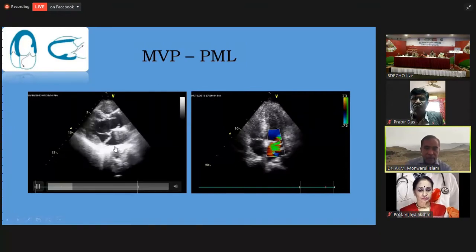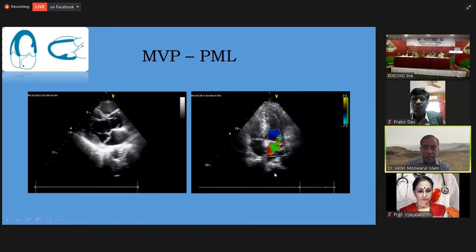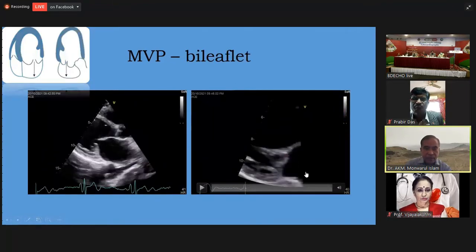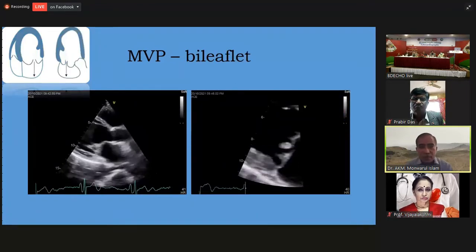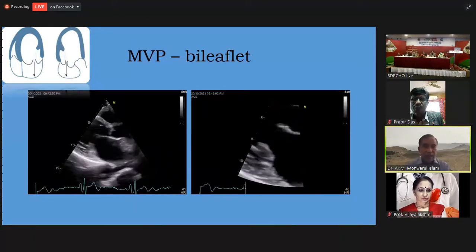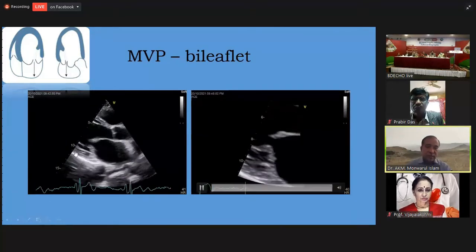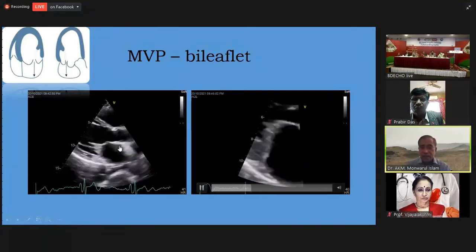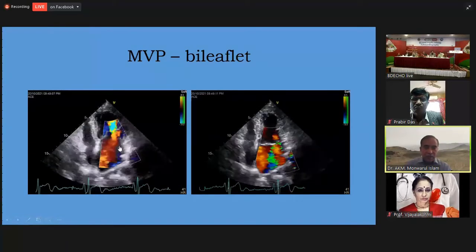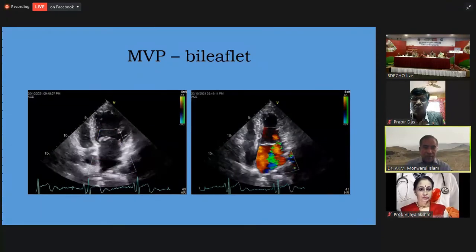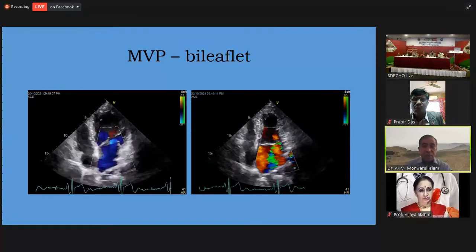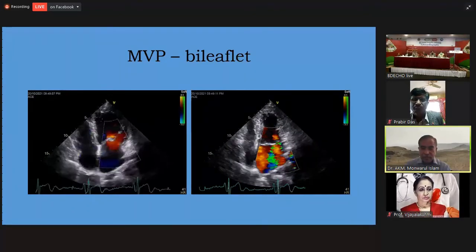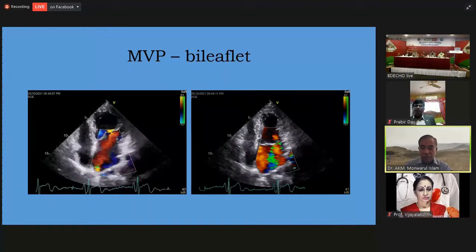Here you are seeing the prolapse of the posterior mitral leaflet, and this is causing mitral regurgitation. Sometimes we may come across bileaflet prolapse, as is the case here. Just see that two leaflets of the mitral valve are prolapsed, and as a result there is central MR. This is not eccentric MR, because both the leaflets are prolapsed here. And mind it, in case of eccentric MR, the severity may appear less.